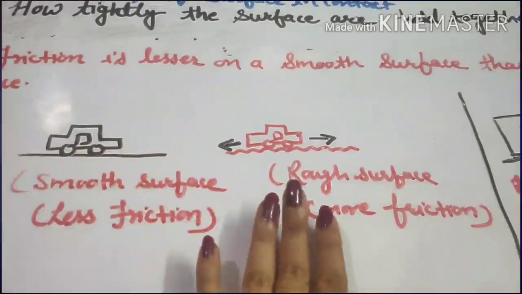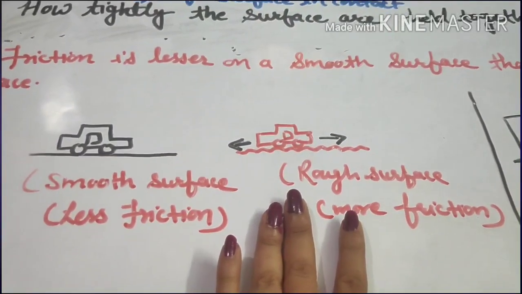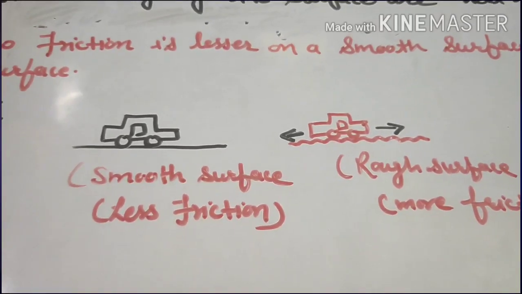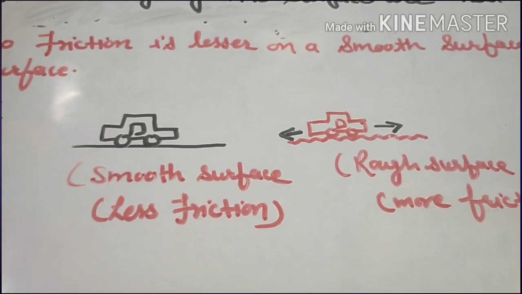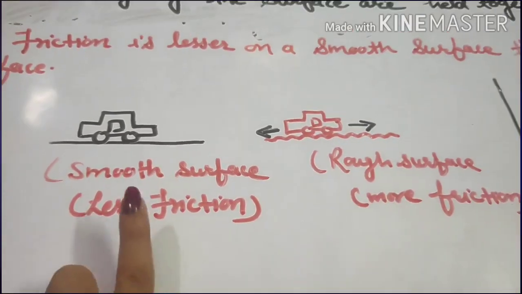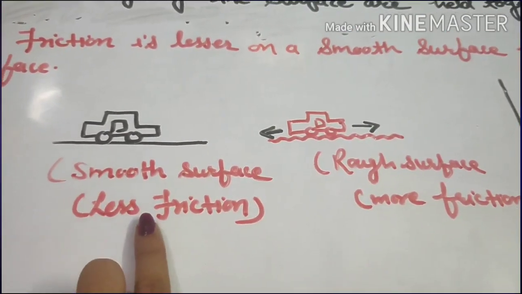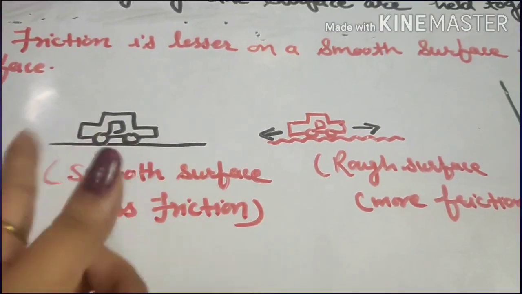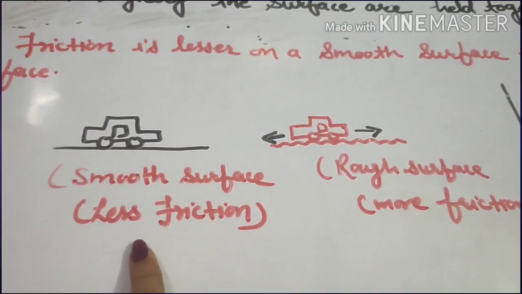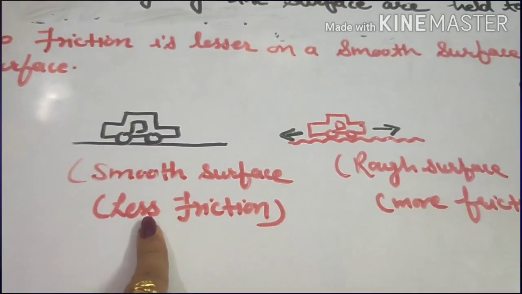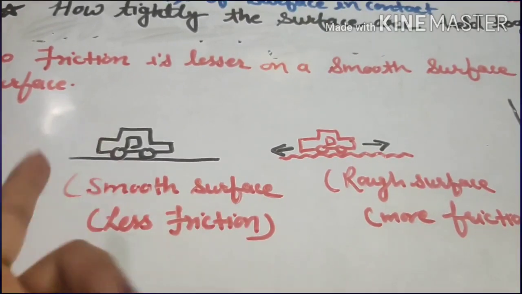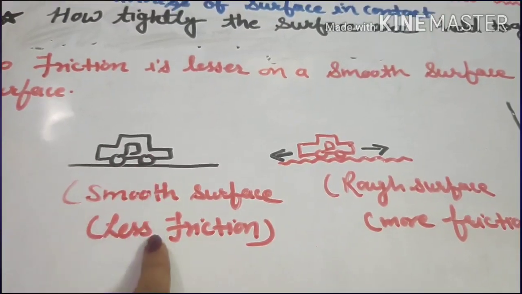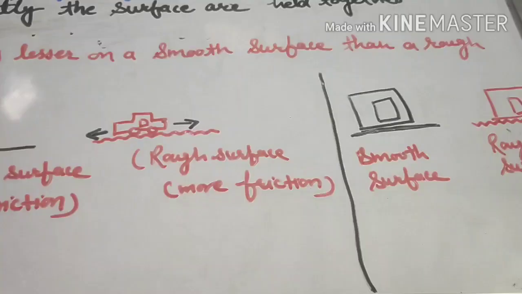But on a smooth surface, the car moves perfectly, and you do not need to apply a lot of force, because the friction is less. So if friction is less, the applied force required is also less.